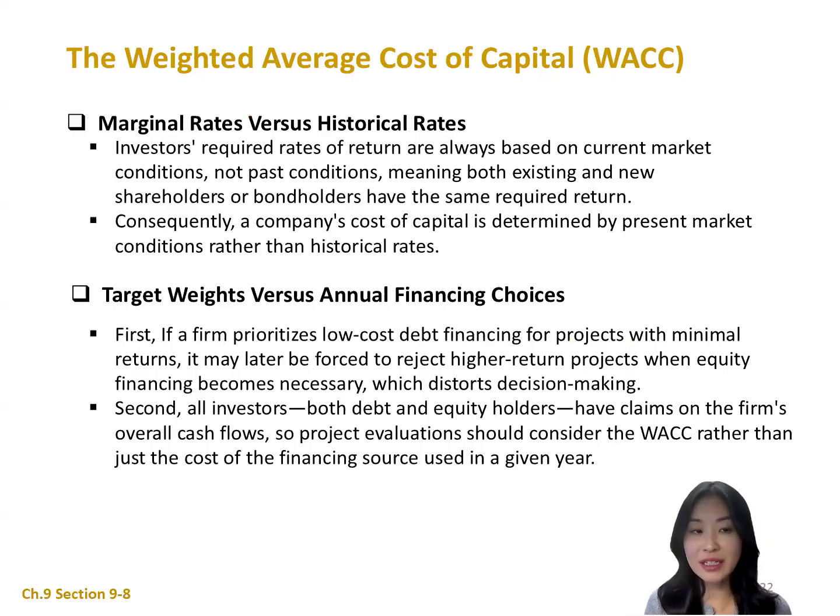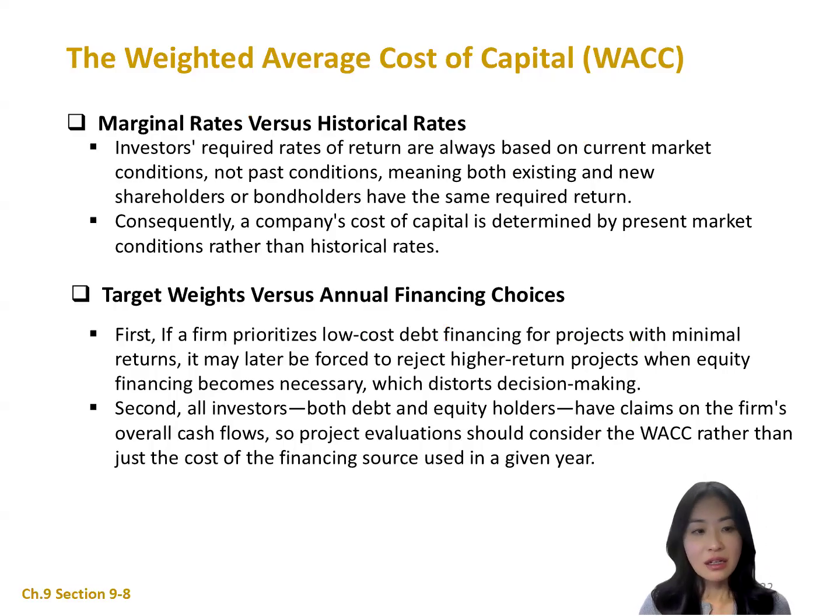Now let's consider a common mistake in financial decision-making: using only the cost of one type of financing to evaluate a project. For example, the company might say, just as an example, our after-tax cost of debt is 5%, our WACC is 10%, and our cost of equity is 14%. Since we are financing with only debt this year, we should evaluate the project at just a 5% cost. But this logic is flawed for two major reasons.